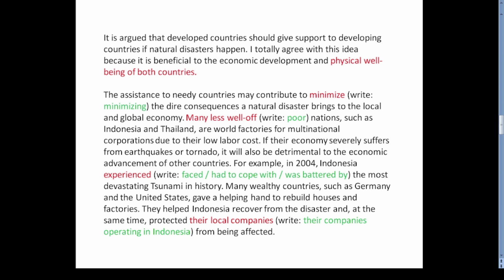In the first body paragraph, the student has mentioned a compelling reason for rich nations to help. Rather than talking about moral obligations, he wrote about how rich countries can protect their business interests by offering help to poor nations coping with natural calamities. There are some grammar mistakes. For example, the to after contribute is actually a preposition. The student wrote a to infinitive after contribute. After a preposition to, you need an ing form. That means you should write may contribute to minimizing, not contribute. There are some other mistakes too, but none of them are too serious.